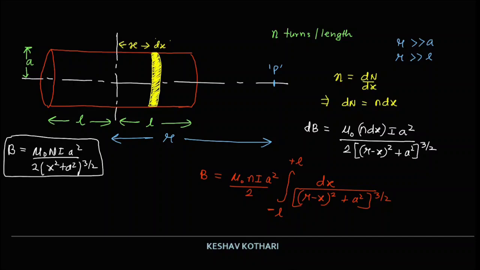We can solve this using trigonometric substitutions, but for this purpose we are not doing it that way. Rather we are using the approximation where we have stated that r is greater than a and r is greater than L. If r is greater than L, then r is also greater than x, because x is smaller than L. So I am solving the denominator portion first, which is (r minus x) whole square plus a square to the power 3 by 2.